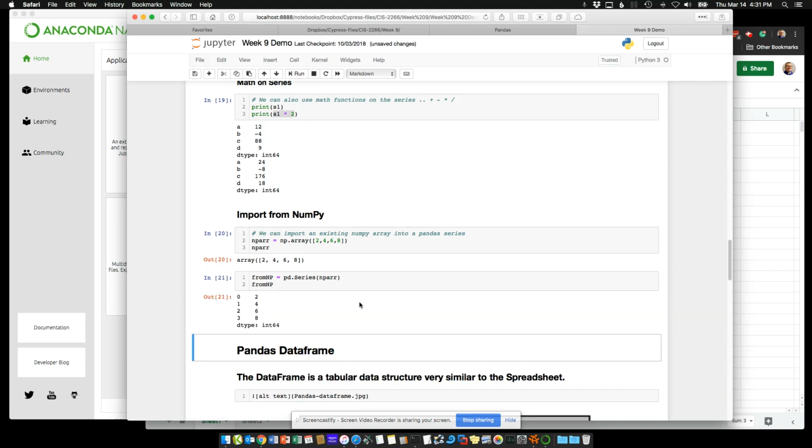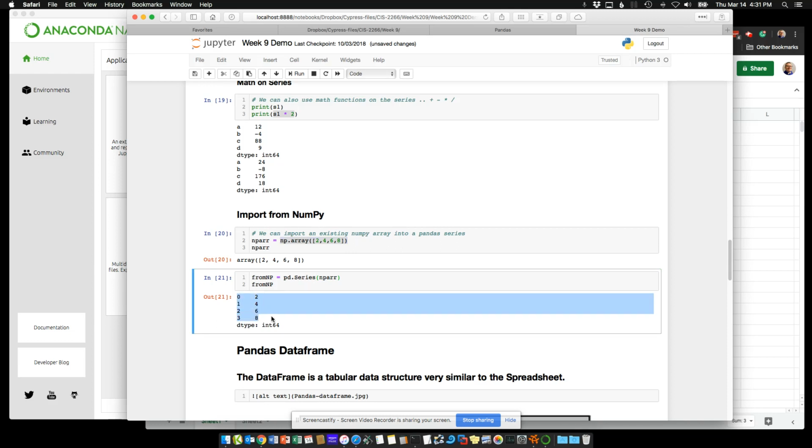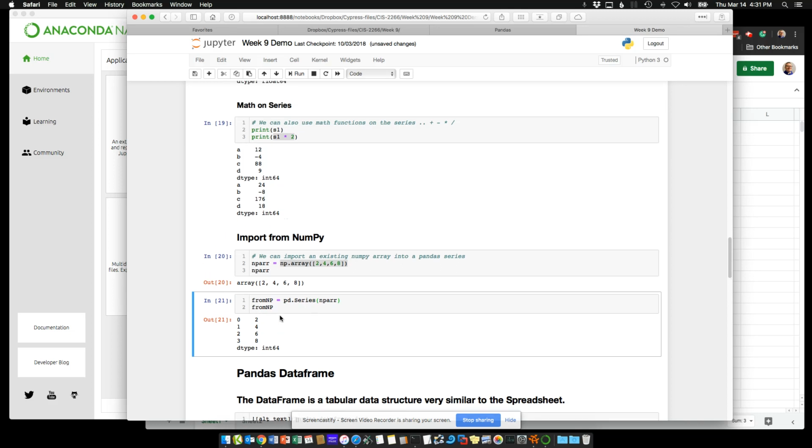So here we use NumPy to create an array. We bring that array in, and we shape it into a series within Pandas. So again, think of series as arrays with indexes.